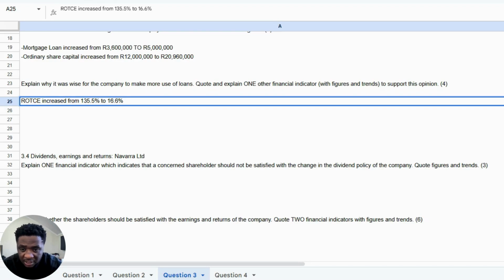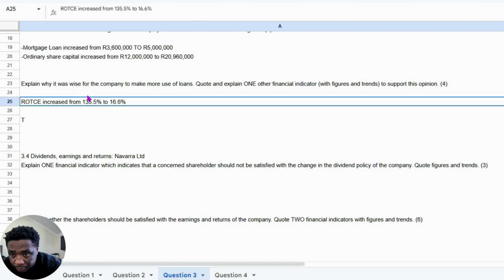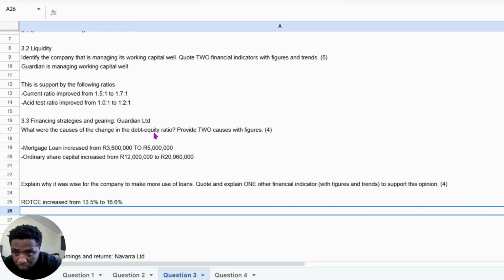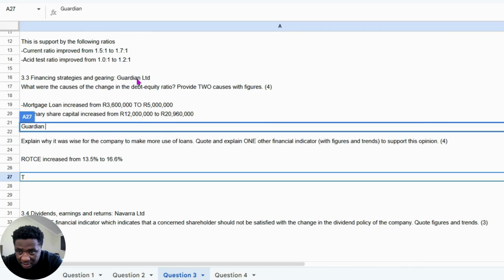So now in an explanation, we'll say that Guardian, because I don't want to say the company here, because we want to make sure that we are being specific because there's two companies, and this question did say at the beginning that it's towards Guardian Limited.